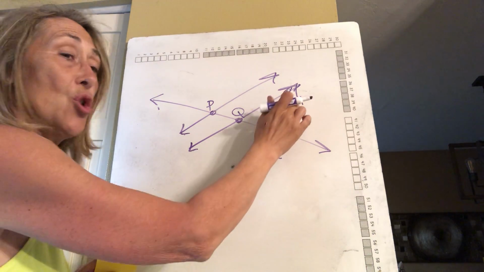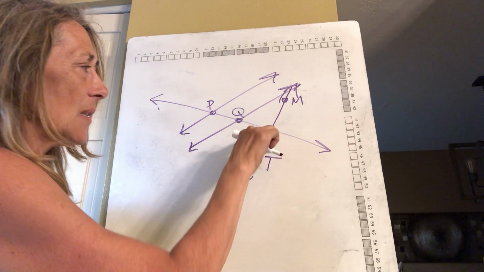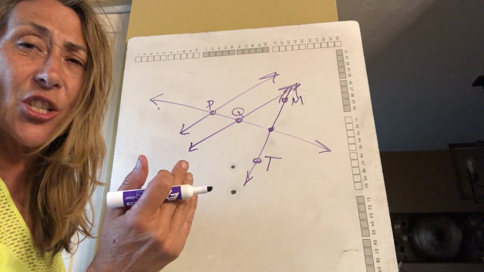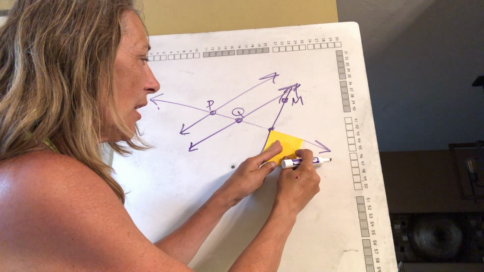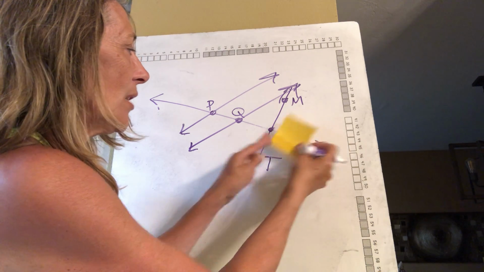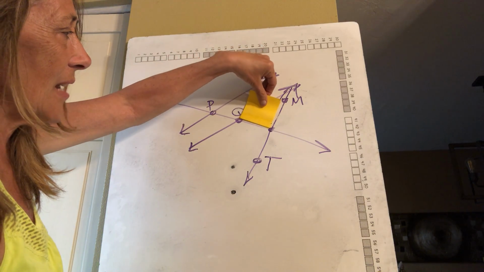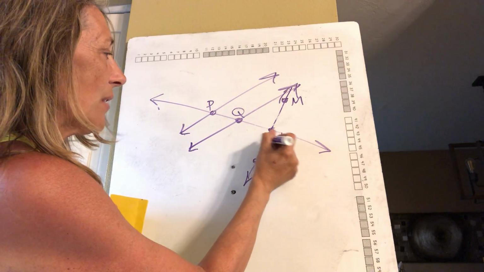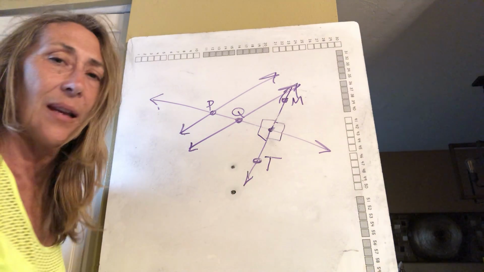Now I have this new line that crossed over, but look at right here. This is where it intersected or touched, but there's something special about this. Because if I put my paper here, it looks like 90 degrees, 90 degrees, 90 degrees. And remember, that's shown by this.